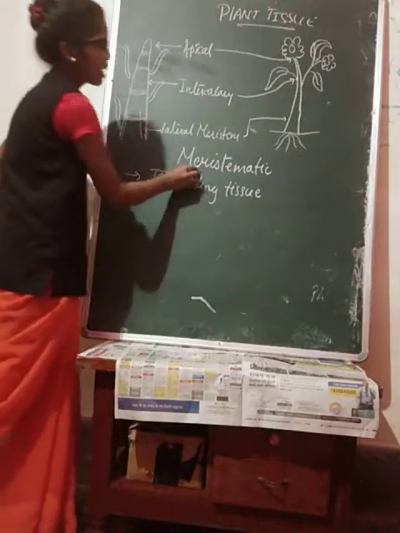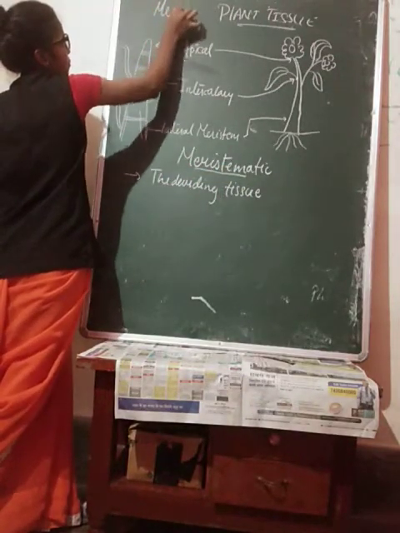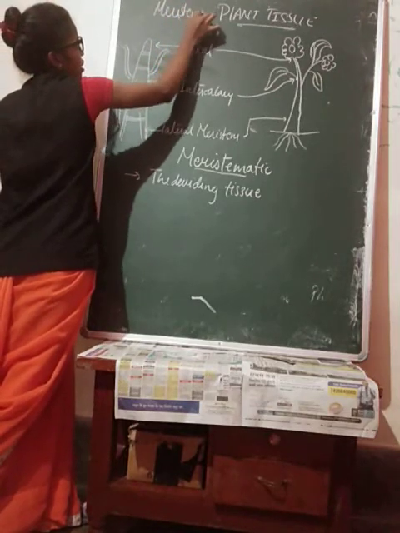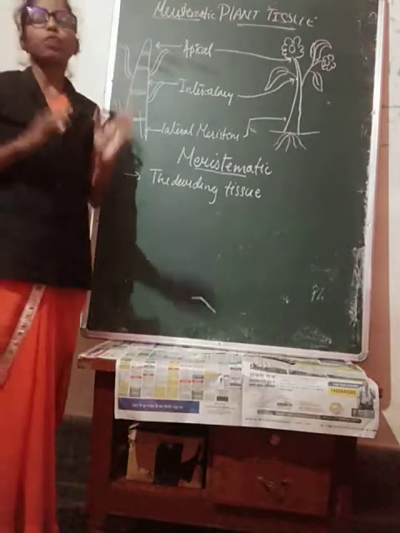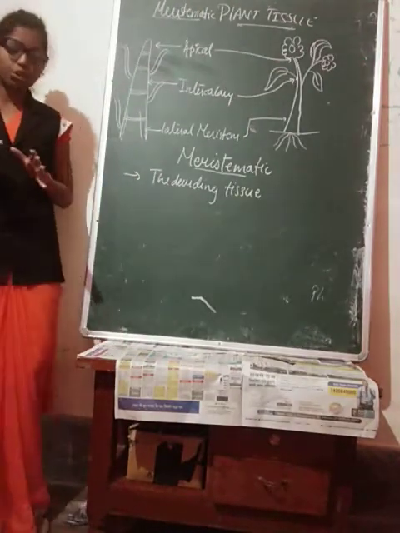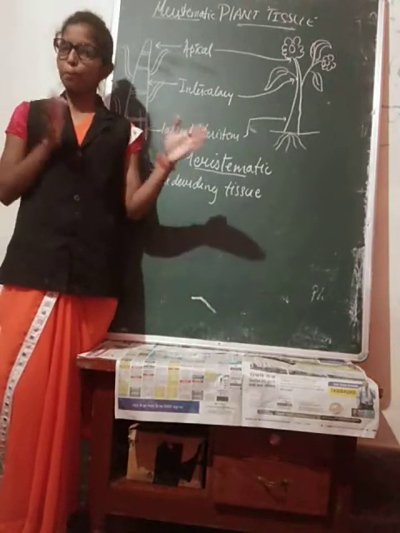First of all, we are dealing with the meristematic tissue, right? Meristematic plant tissue. What is this meristematic? We are going to deal with plant tissue. So I have told you it is of two types, meristematic tissue and permanent tissue.